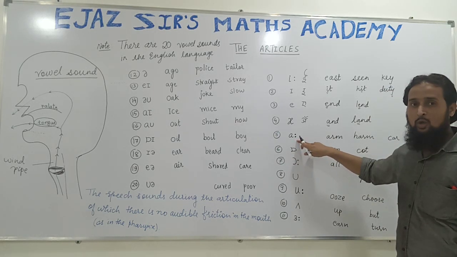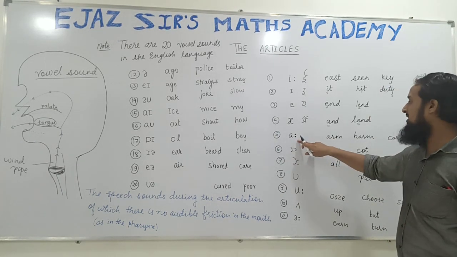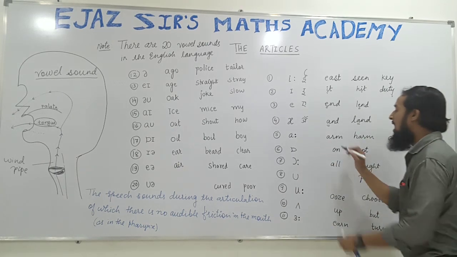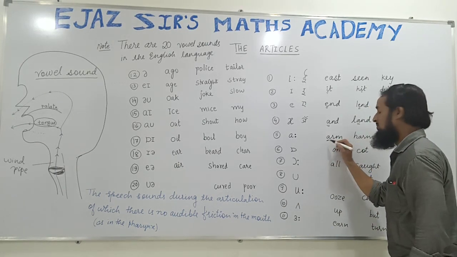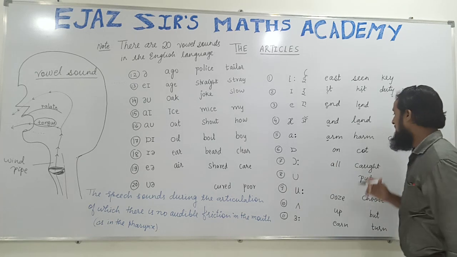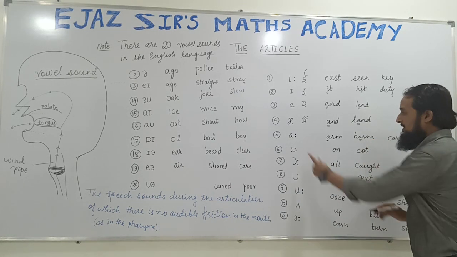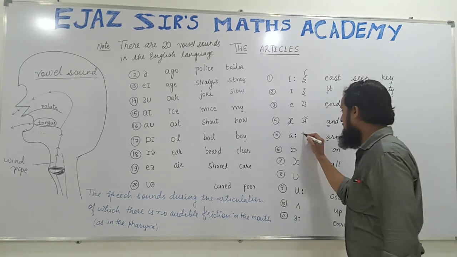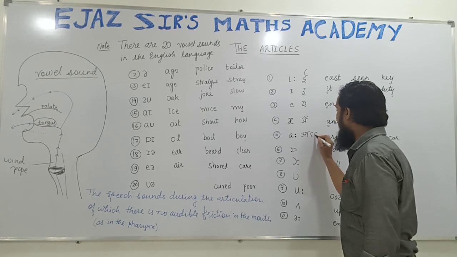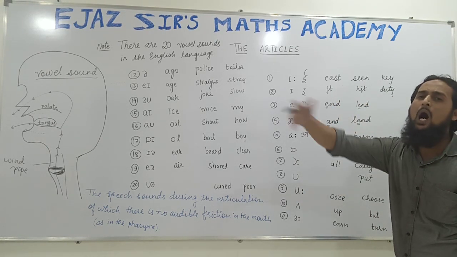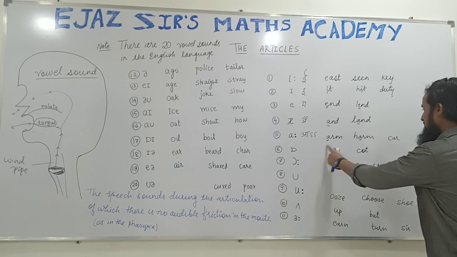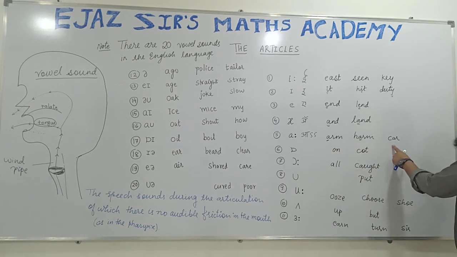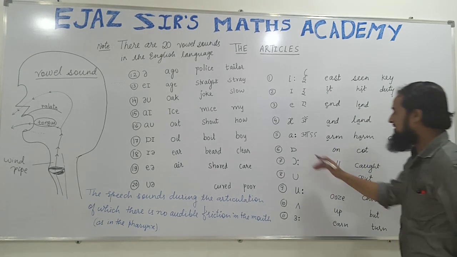These two dots always denote length marks. So it is ah, as in arm. Arm. This is my arm. Harm. This is long R. R. S means long R. Arm. Harm. Car.